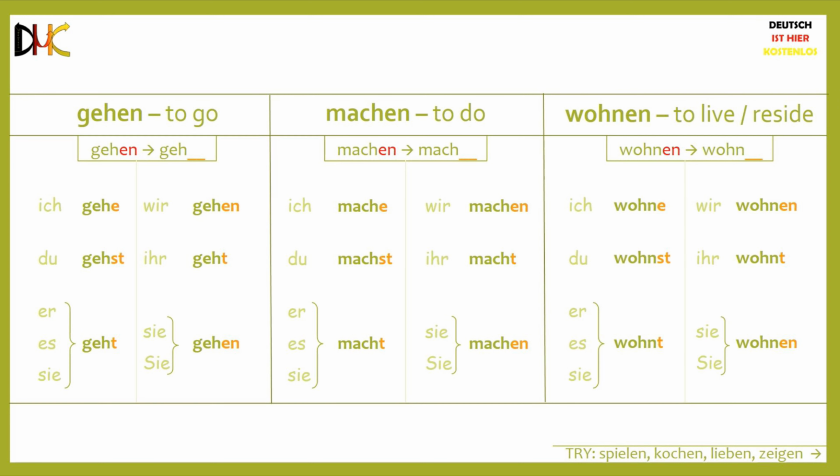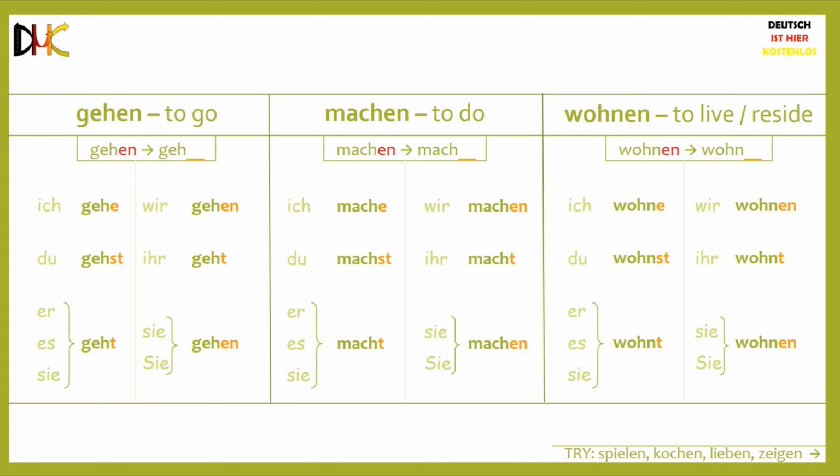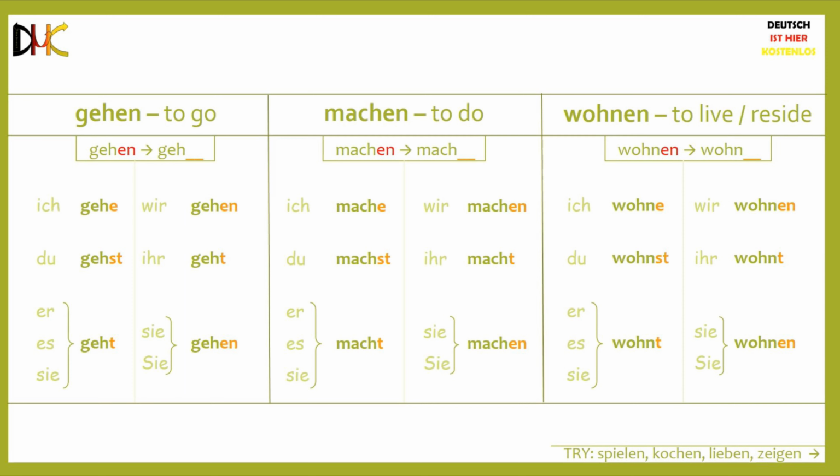Du machst. Er, sie macht. Wir machen. Ihr macht. Sie machen. Wohnen means to live or reside. Ich wohne. Du wohnst. Er, sie wohnt. Wir wohnen. Ihr wohnt. Sie wohnen.